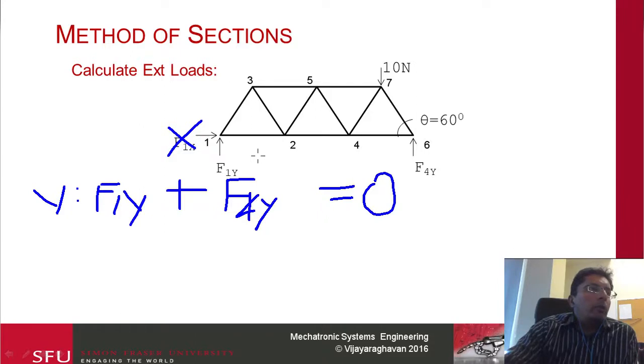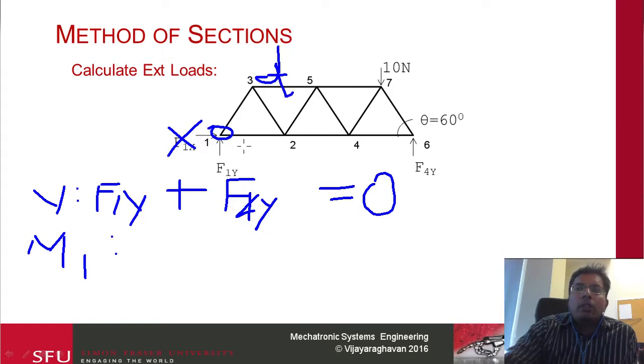And then the other thing I'm going to do is take the moment about one of these joints. So I'm going to take the moment about joint 1, and I'm going to call that M1. For that, we need to calculate distances. If you assume each of these links is D or L, this is 1D, 2D, 3D. So this is going to be 3D.